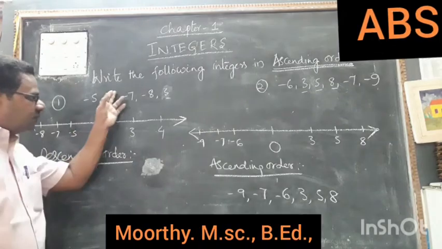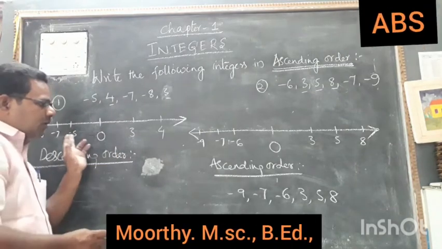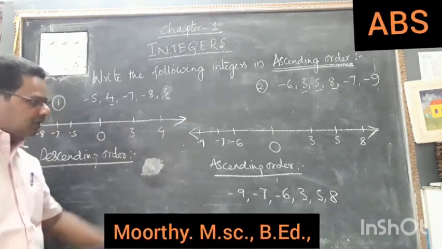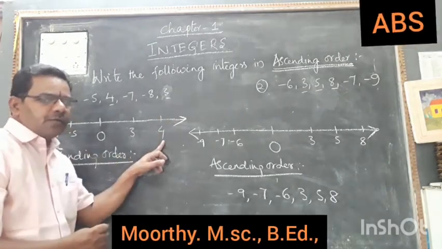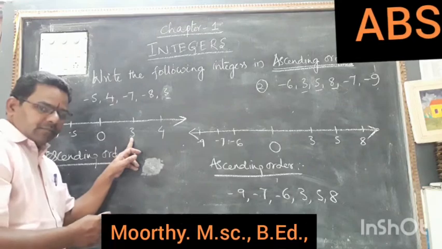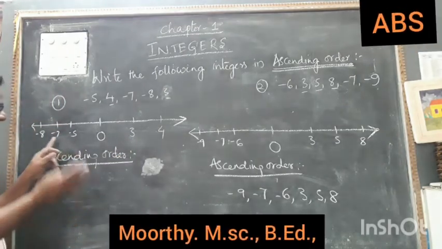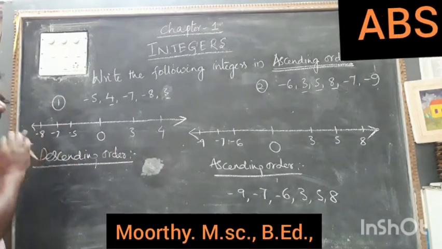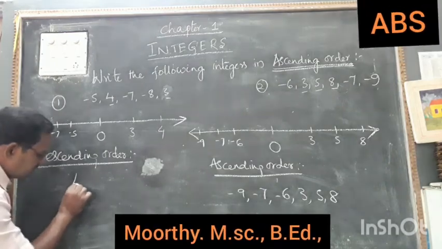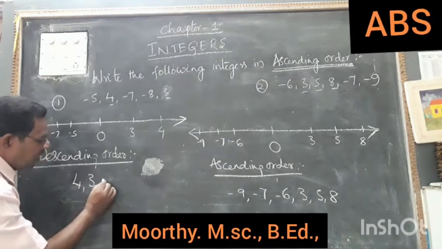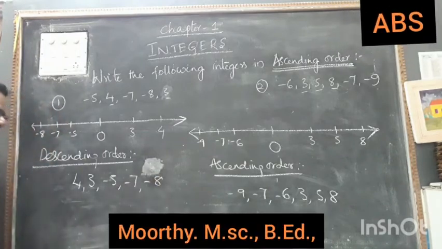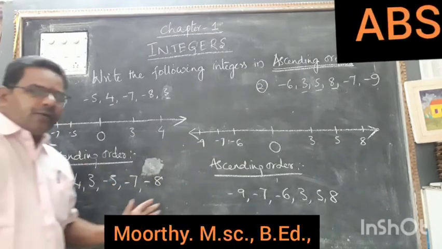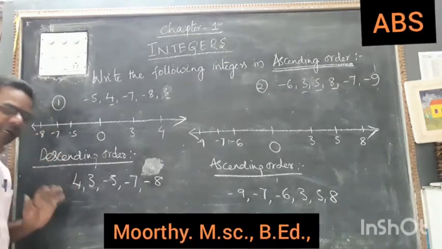Among these numbers, some of the numbers only I have given. So among these numbers, which one is the biggest? 4 is the biggest because on the right hand side the numbers are 4 and 3. After that minus 5. After that minus 7. After that minus 8. That means 4, 3, minus 5, minus 7, minus 8. We can write like this in descending order.